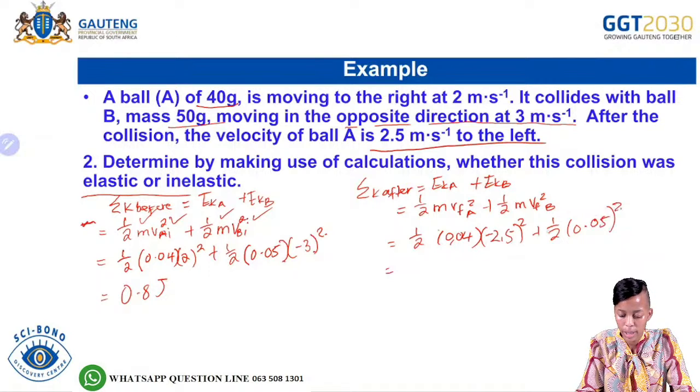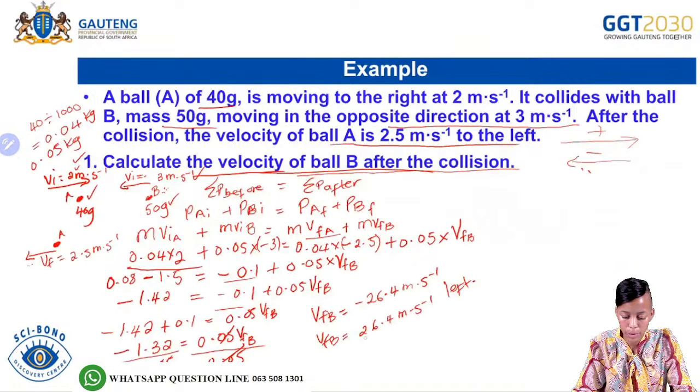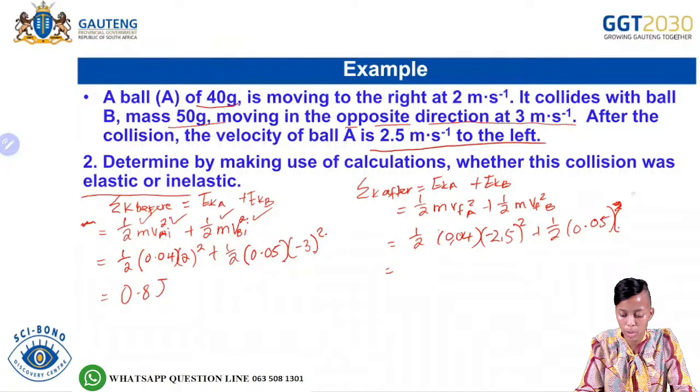And then from there, so this is the mass, and then we'd have to find the velocity of object B, which was in the previous question. And then what did we find for that velocity? We said it's 26,4. So we would then substitute that 26,4, all squared.